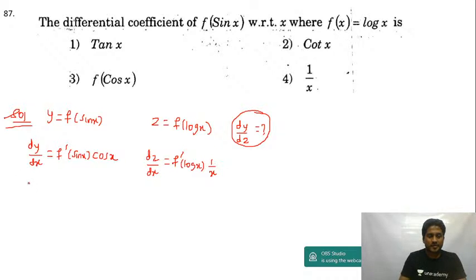Now y with respect to z is dy by dz, which can be written as dy by dx upon dz by dx. dy by dx will be equal to f dash of sin x.